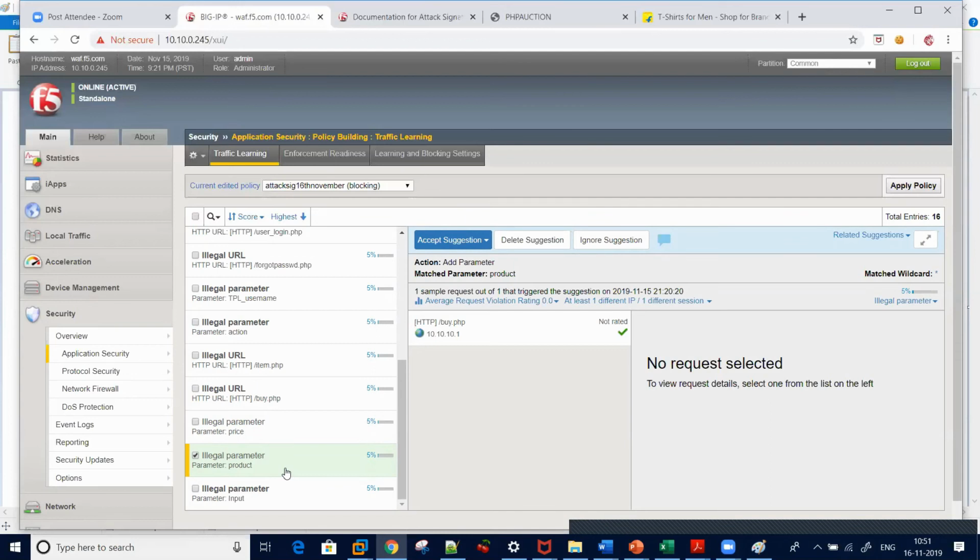Guys, any issues so far? Did you get it? When I select add all entities, it gives me all the entities when it learns. Whenever it detects any new traffic, new file type, new URL, new parameter, it gives it to me in learning suggestions. Right now, why is it not accepting it automatically? Because we have a rapid deployment, and if you see there is a learning score of 5%, which means it's accepting a few more traffic.